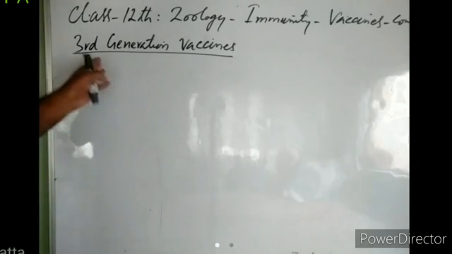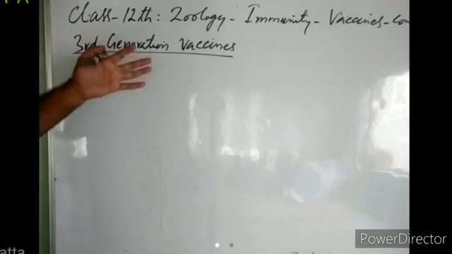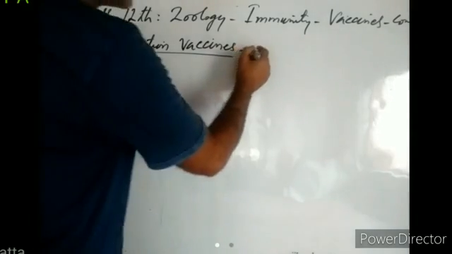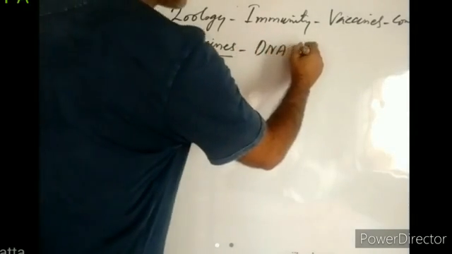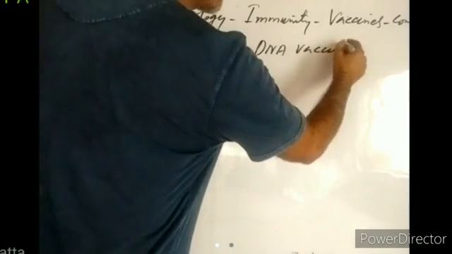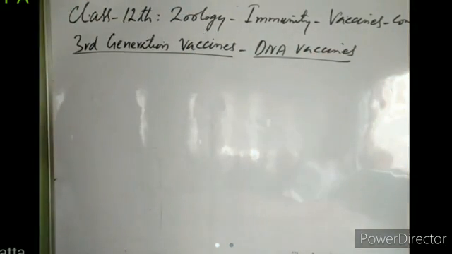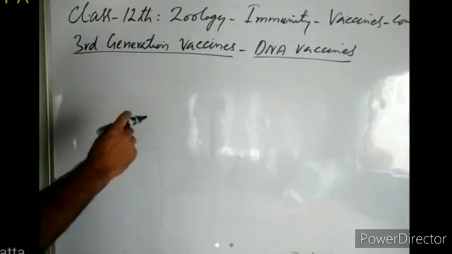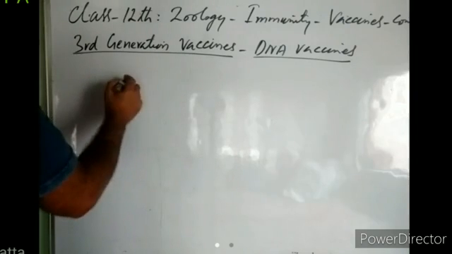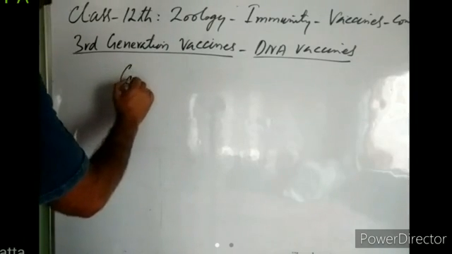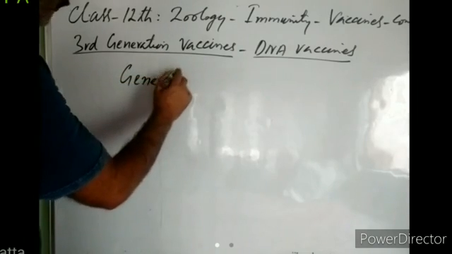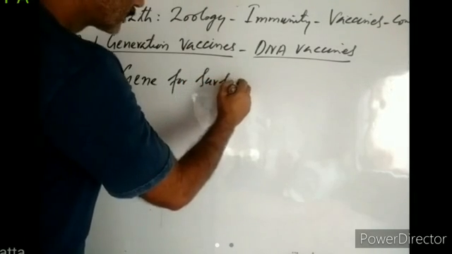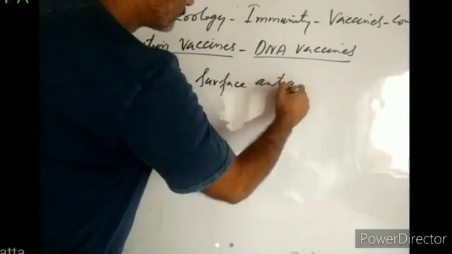So scientists tried another class of vaccines, known as third generation vaccines, or we call them DNA vaccines. So how are DNA vaccines prepared? Scientists work out the gene for the surface antigen.